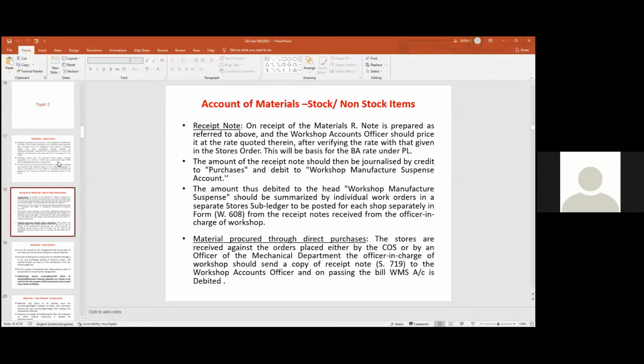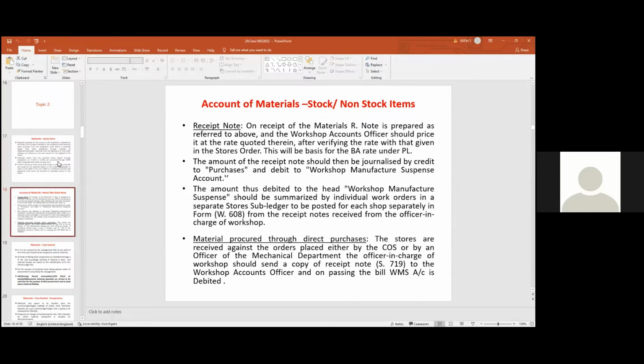So when material is issued, a receipt note होता है. When material is issued from the depot, an issue note होता है. So that is how, when material is issued to the shop floor, workshop manufacturing suspense account is debited, stores suspense account is credited. Similarly, material purchased from market directly, workshop manufacturing suspense account is debited, cheques and bills is credited.